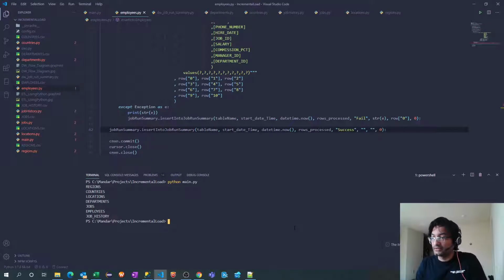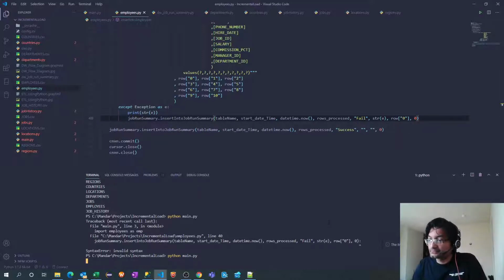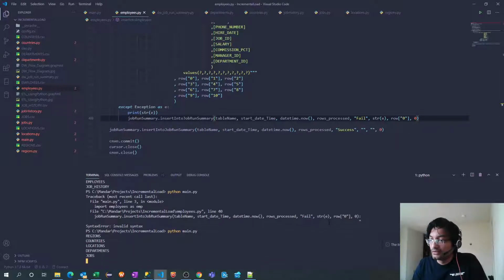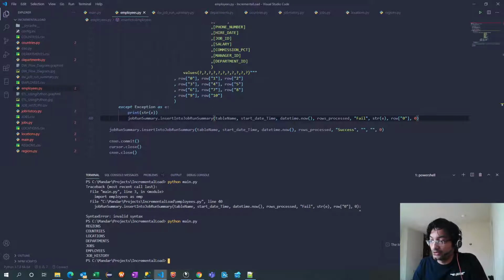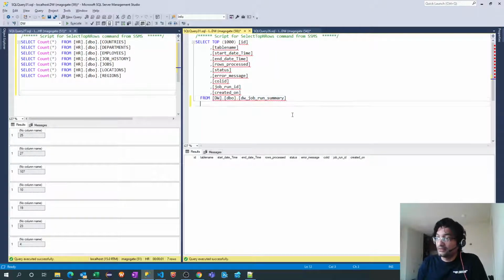Let's run it and see what happens. It failed. What it says is, oh okay, we don't need this code. Let's run it again. It succeeded. Let's go back to our table and see. Select star from.